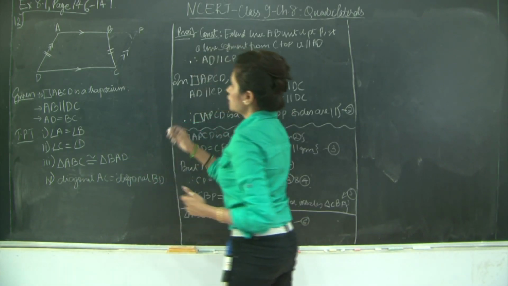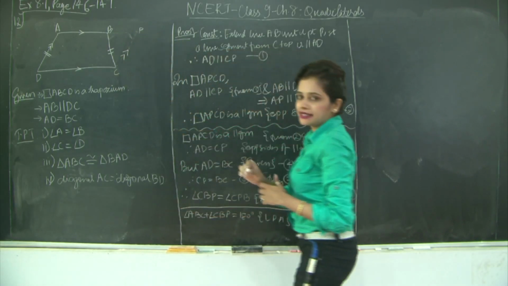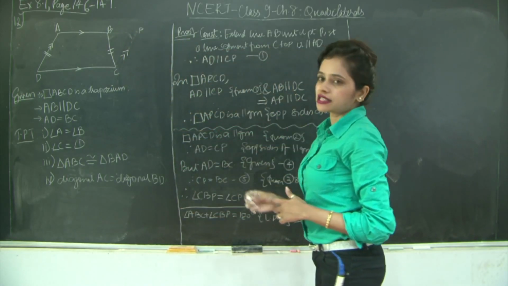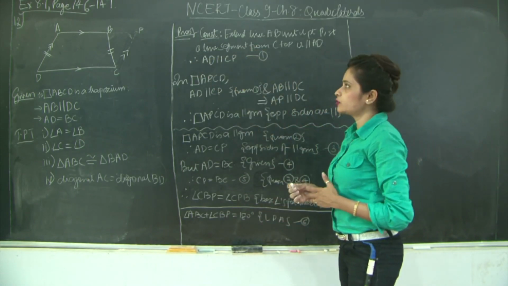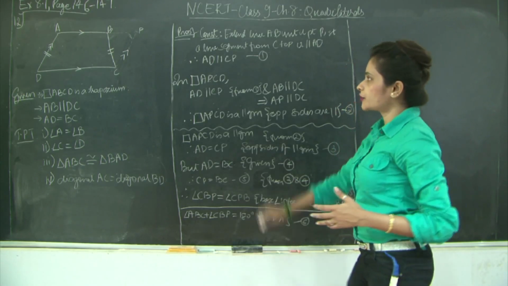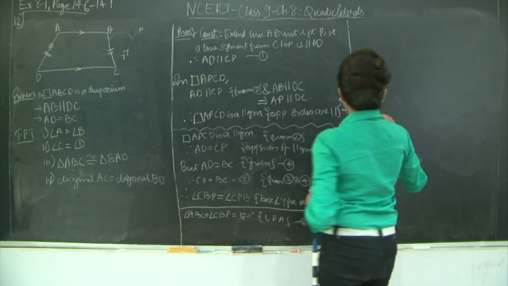Also, if you notice, you have parallel lines AD and PC for quadrilateral ADCP, and AP is the transversal. Therefore, angle A plus angle P is going to be equal to 180 degrees because they form the interior angles on the same side of the transversal AP. So let's write this down.